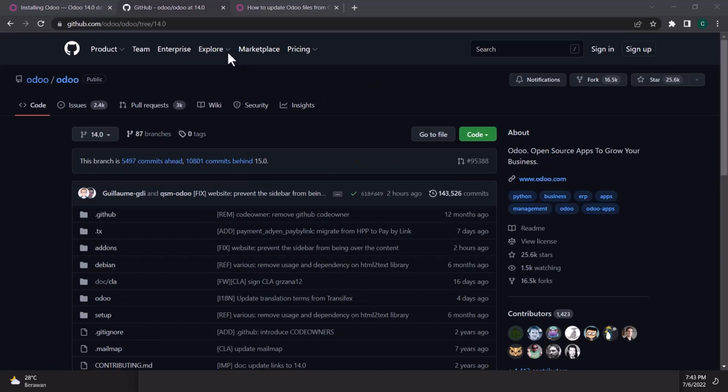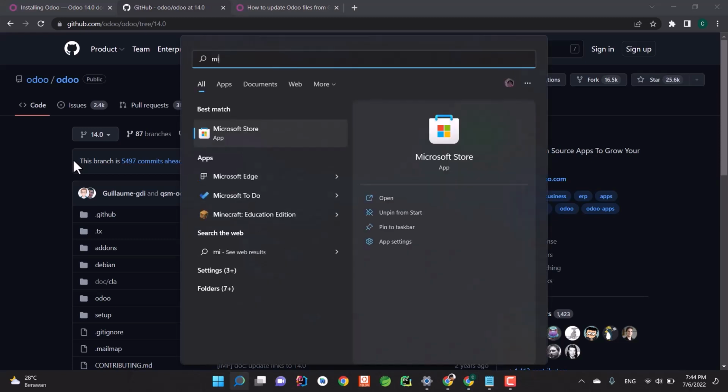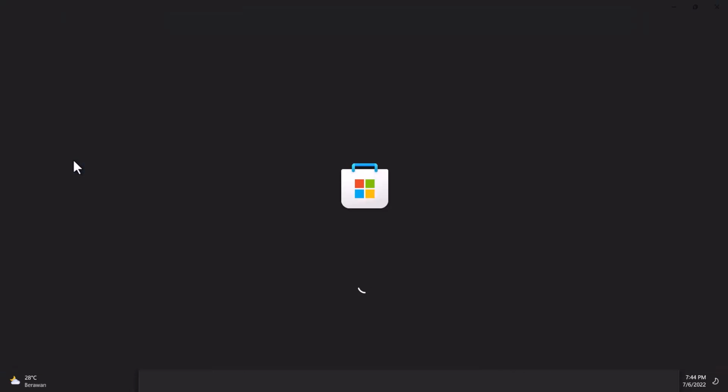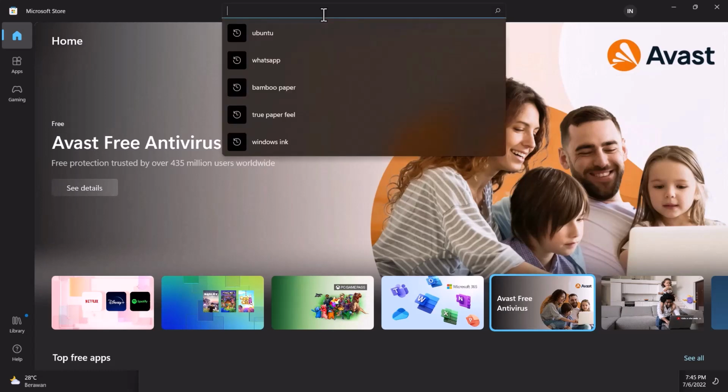I'm going to be using Linux for doing this, and because I'm using Windows, I'm going to be using WSL. If you also want to use WSL, then just follow along with me. Open Microsoft Store on your Windows 10 or Windows 11, and then choose a distro. In my case, I'm going to be using Ubuntu, so search for Ubuntu.